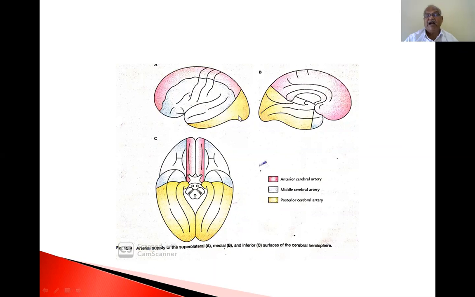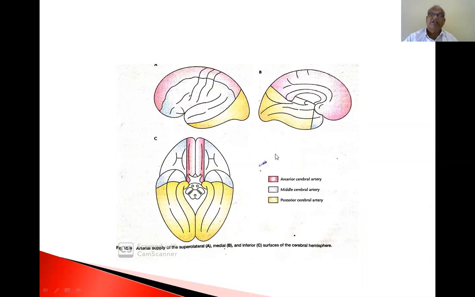So, the majority of the occipital lobe and also part of the temporal lobe is supplied by the posterior cerebral artery. This is the visual cortex area and secondary visual cortex area, and everything is supplied by the posterior cerebral artery. This is yellow in color.